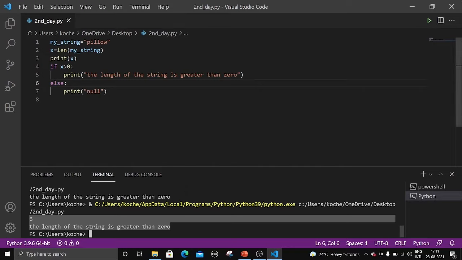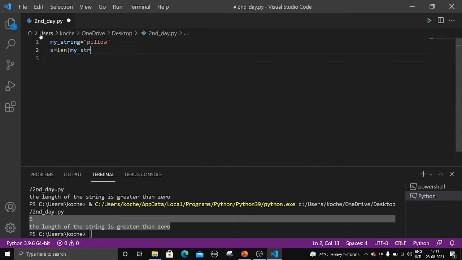So we have learned one new thing here, that is finding the length of a string using the len function, right? So now let us take another example using four conditions. Let us take a random example with a string, because we have done many things using int and float.